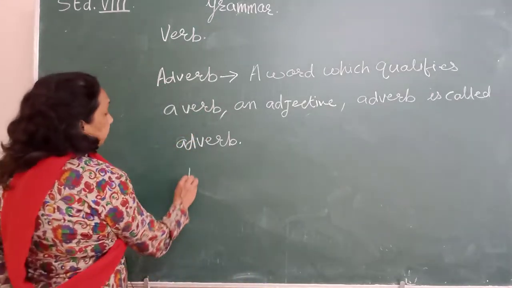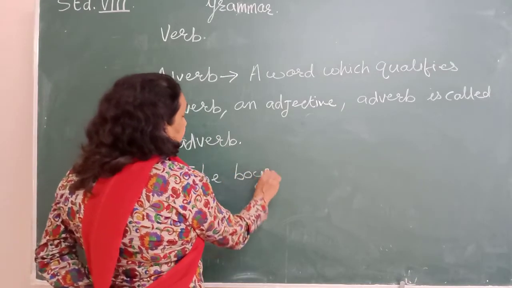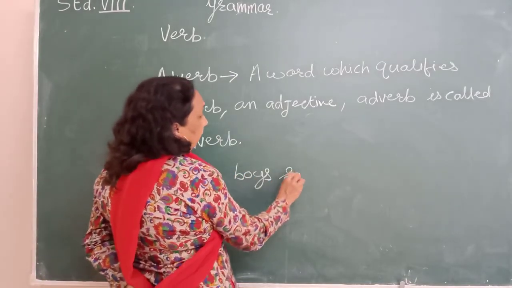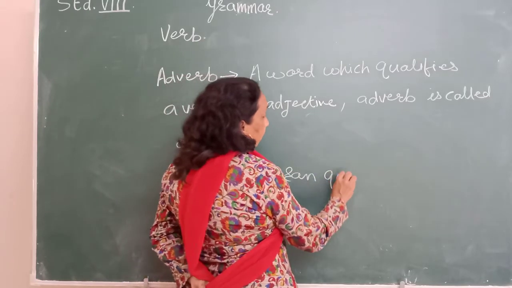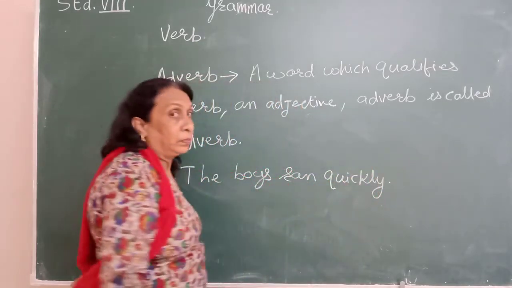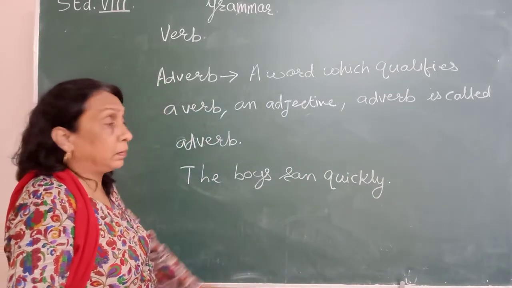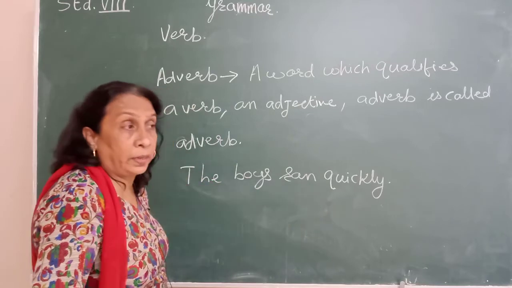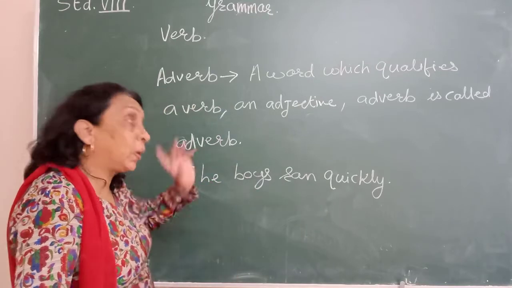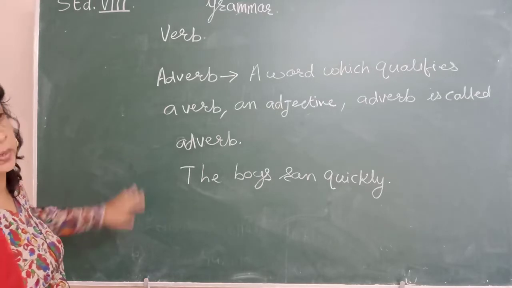It tells, see here for example, the boys ran quickly. They tell how the boys ran. Quickly. So how did they run? Quickly. Now the adverb asks the questions how, when or where.